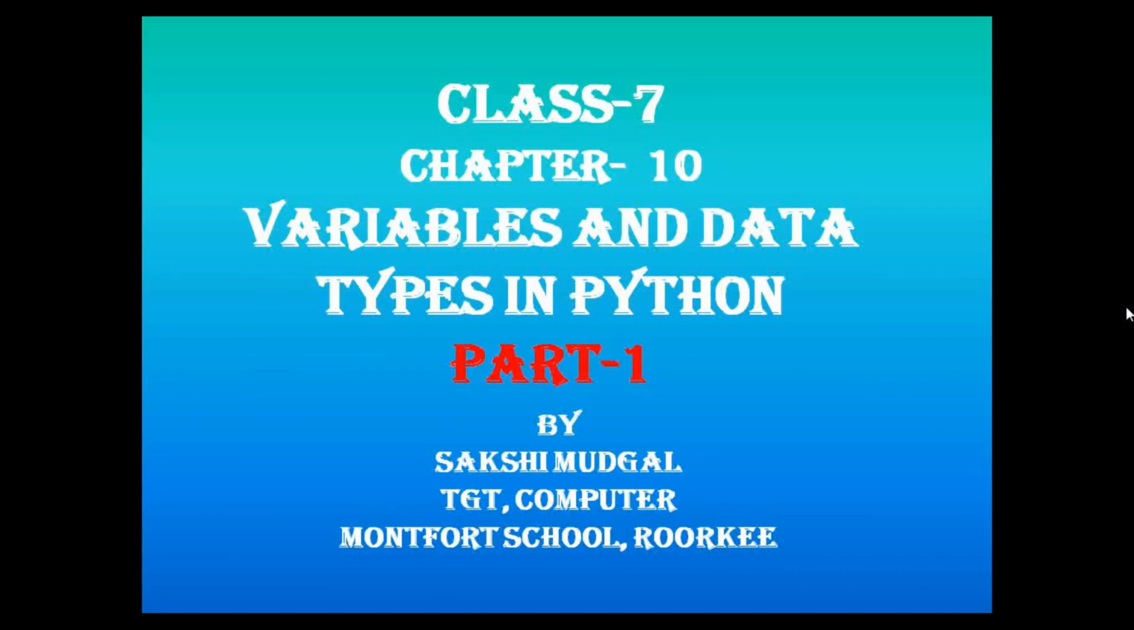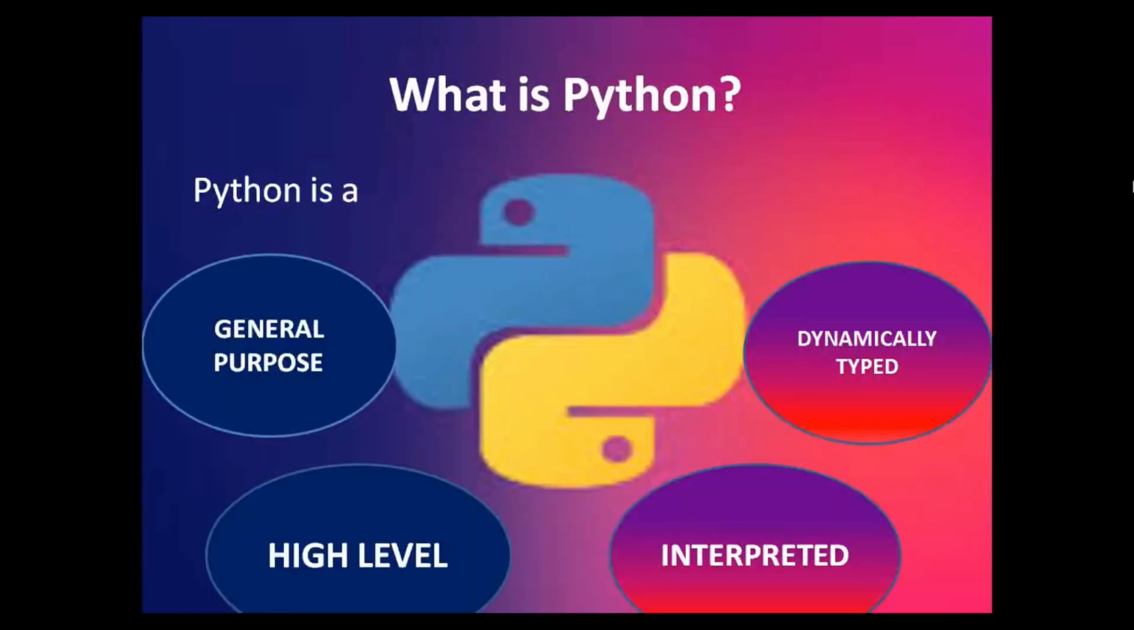Now let us start with the definition of Python. What is Python? Python is a general purpose, high level, interpreted, dynamically typed language. Now we have seen all these terminologies. Now let us understand them one by one.